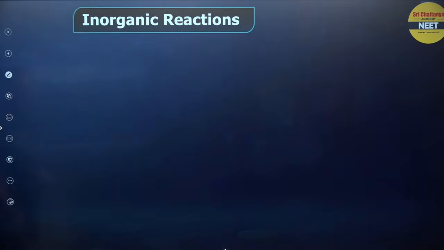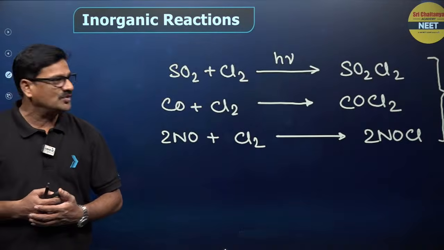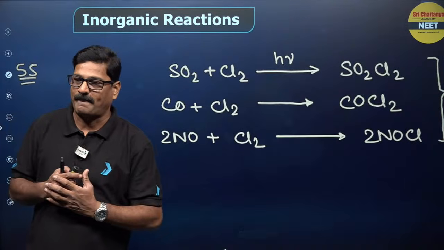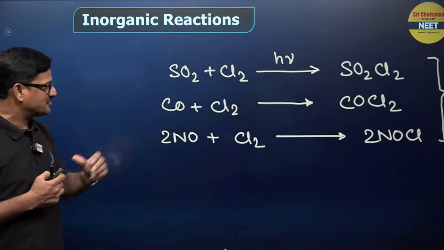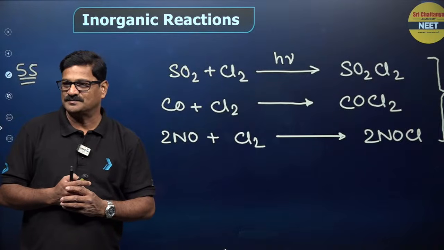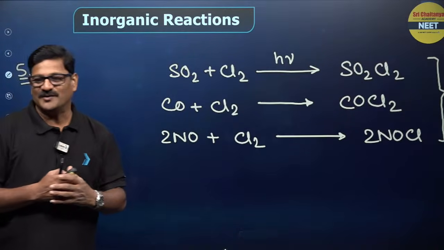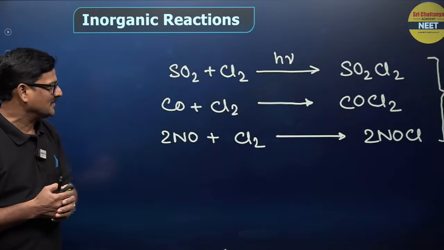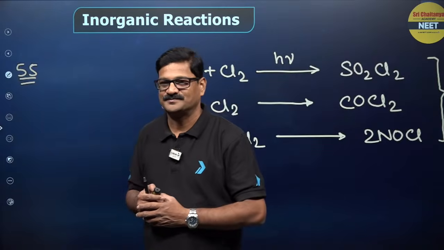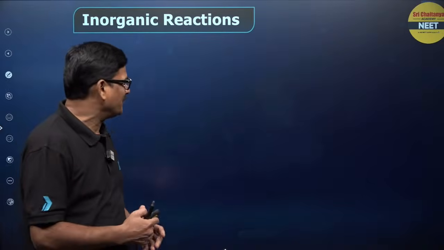Moving ahead, like that, so many reactions we segregated. SO2 plus Cl2, you're going to get SO2Cl2. What is this? Sulfuryl chloride. And CO plus Cl2, phosgene, COCl2. Okay, NOCl, nitrosyl chloride. So these are all you're going to see in organic chemistry, my dear children. Right? We got it, thank you.